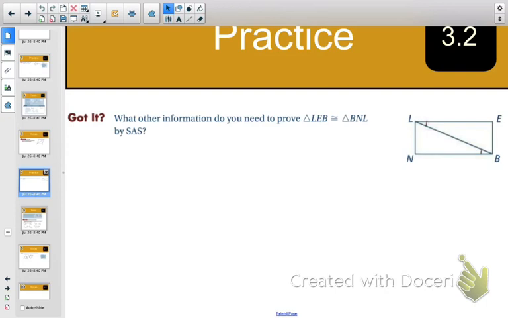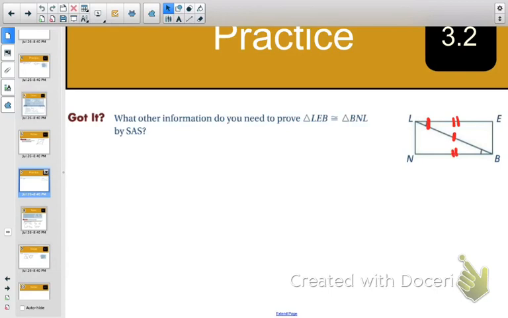Alright, this one, same. Well, this time we have given an angle, and again we have the included side here, so we need to figure out what other side we need to use side angle side. So if you look, here's our angle here. We already have this side, so we need this side right here, so that way it becomes an included angle. So we have to know that this side is congruent to this side down here.